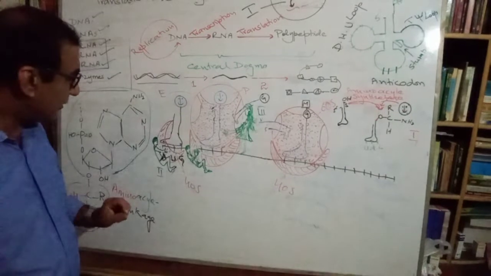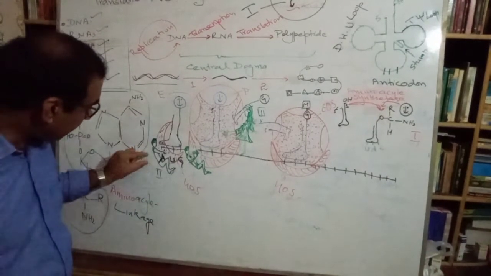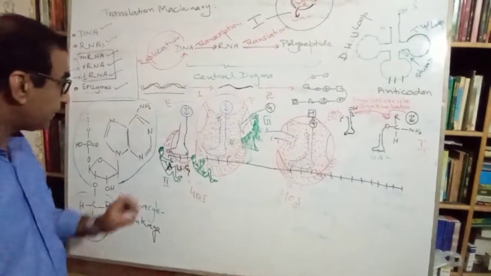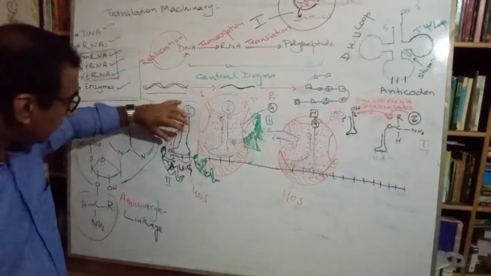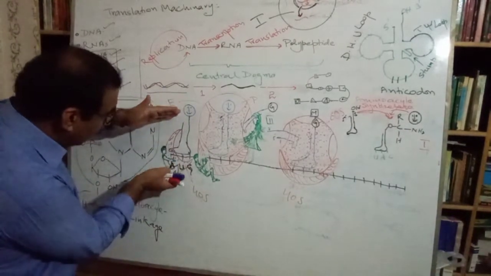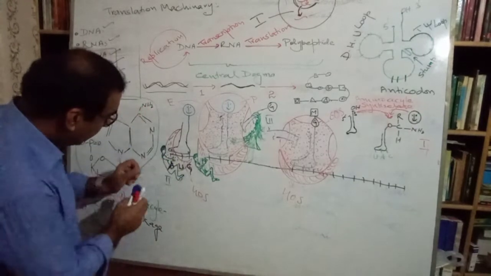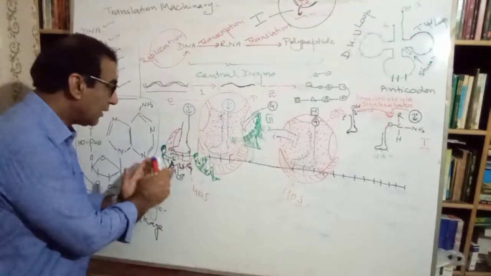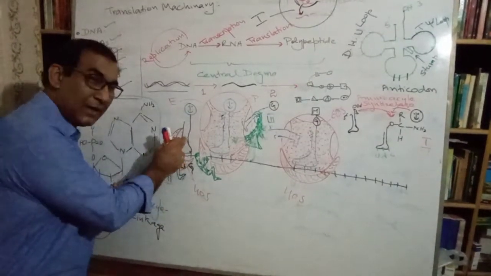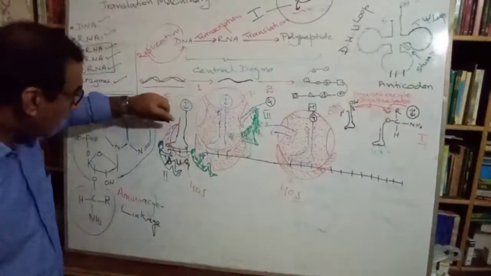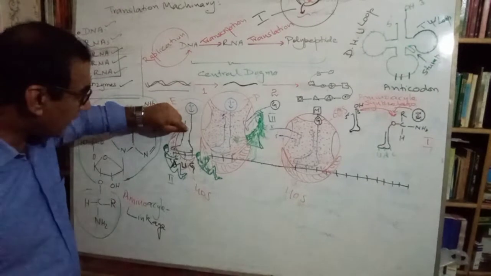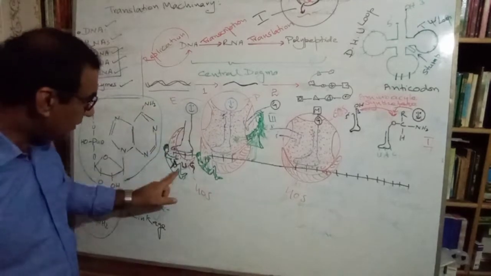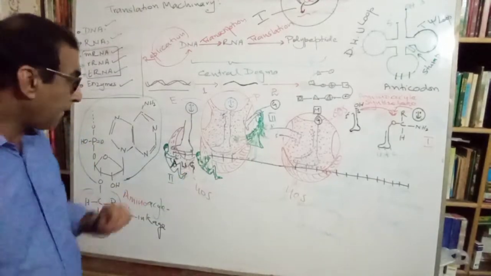This is the tRNA, and this is the initiation factor, and this is the smaller subunit. Now this initiation factor along with the smaller subunit combines with this molecule, and both the amino acyl tRNA and the smaller subunit of the ribosome reach the initiation codon. Clear?